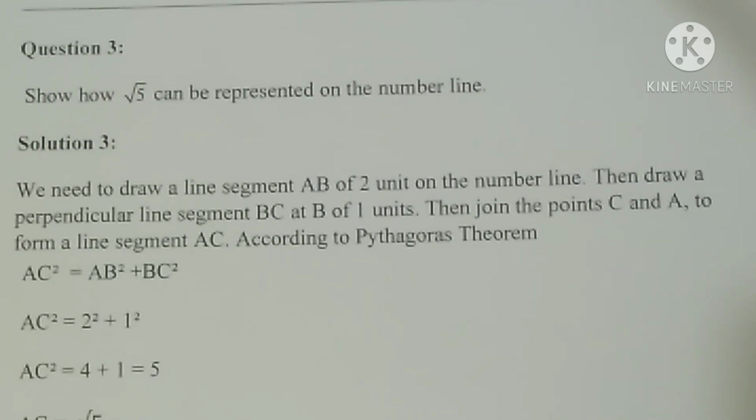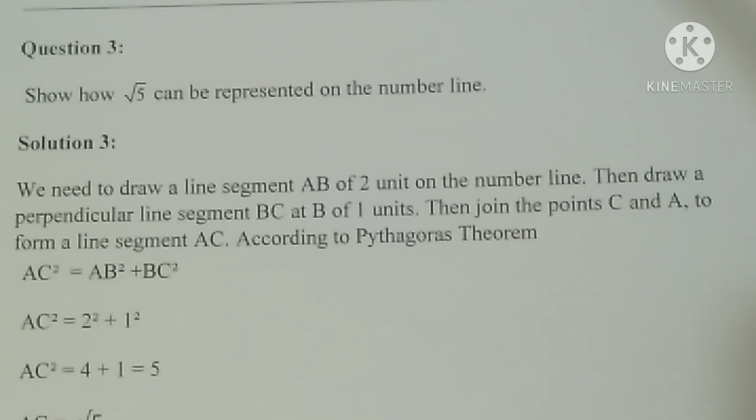Question number 3. Show that root 5 can be represented on the number line. The solution: we need to draw the line segment AB of 2 units on the number line, then draw the perpendicular segment BC of 1 unit at B, then join the points C and A to form the line segment AC. According to the Pythagoras theorem, AC square equals 2 square plus 1 square, which equals 5. Therefore AC equals root 5.